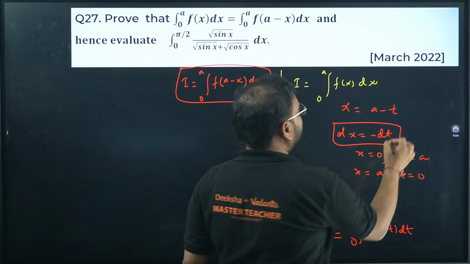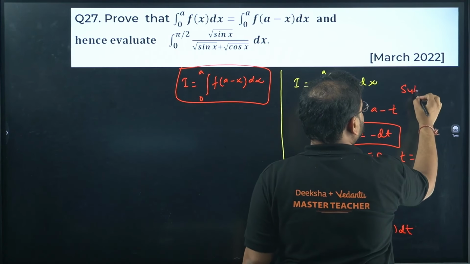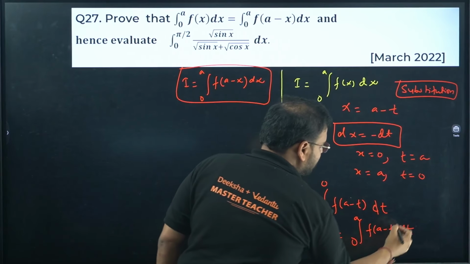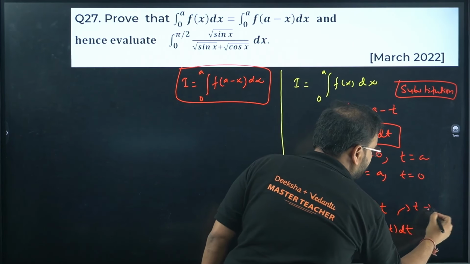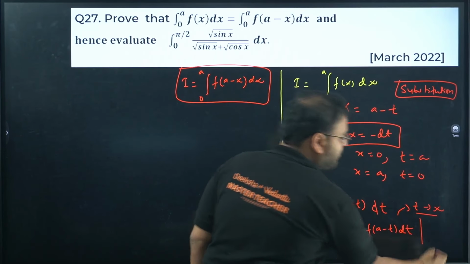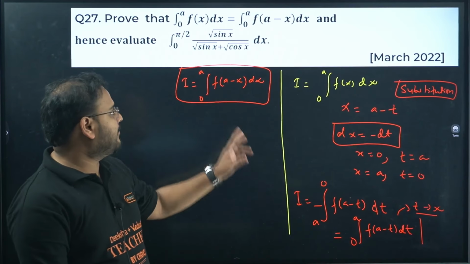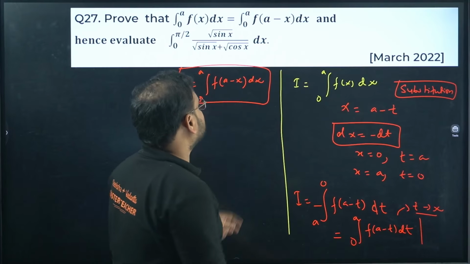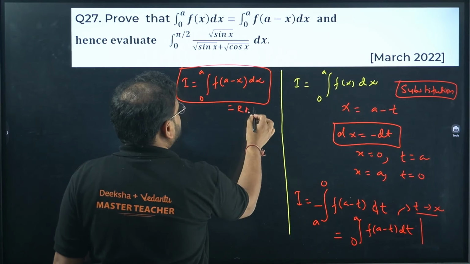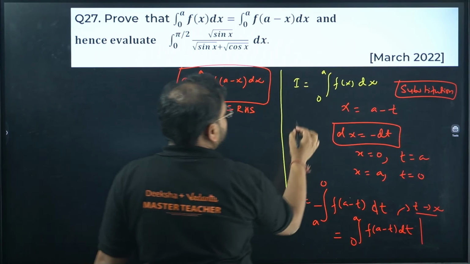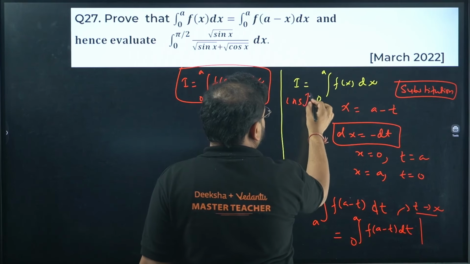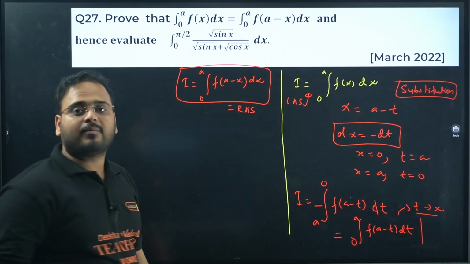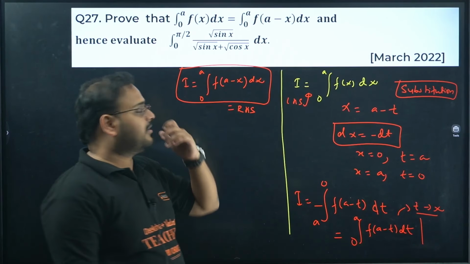I have taken over here substitution, and over here I'm changing t to x. This is called as properties of integral. We're changing the variable. We can do that. And if you see, this is nothing but same as RHS. This was your LHS. Starting from LHS getting the RHS means the given integration is proven.